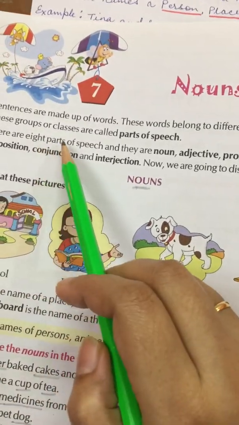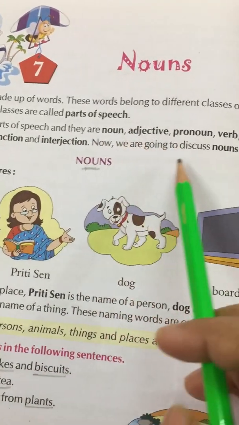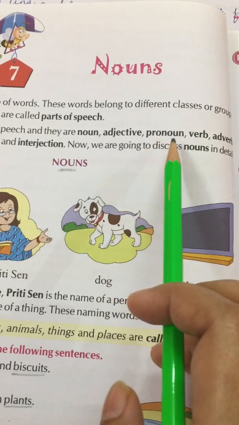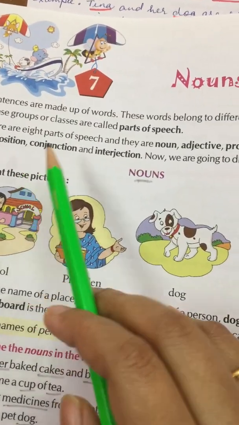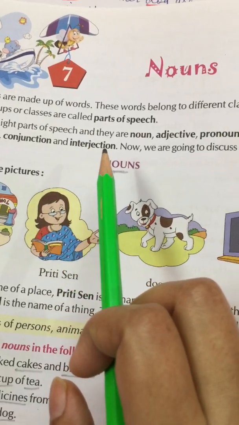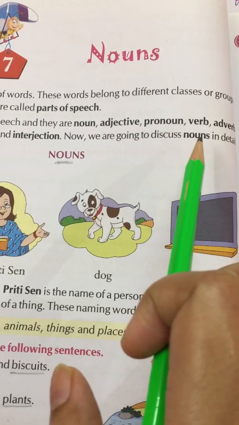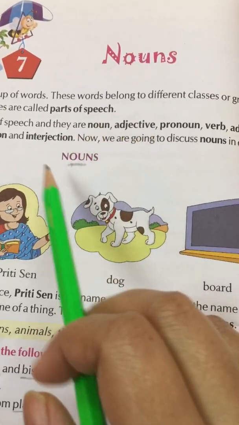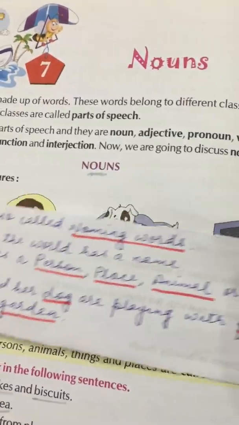There are 8 parts of speech and they are noun, adjective, pronoun, verb, adverb, preposition, conjunction and interjection. Now we are going to discuss nouns in detail. Now let us read.